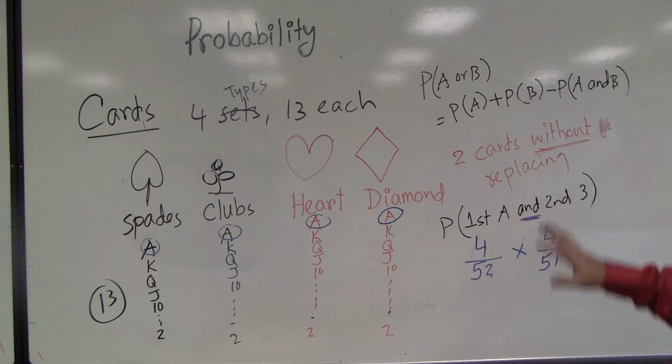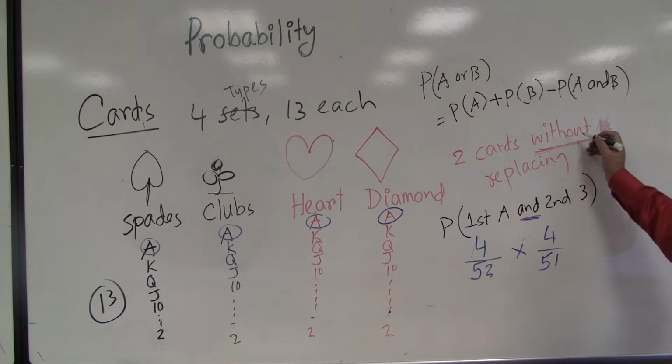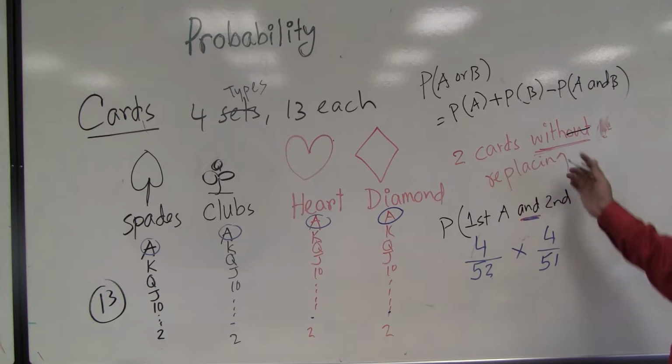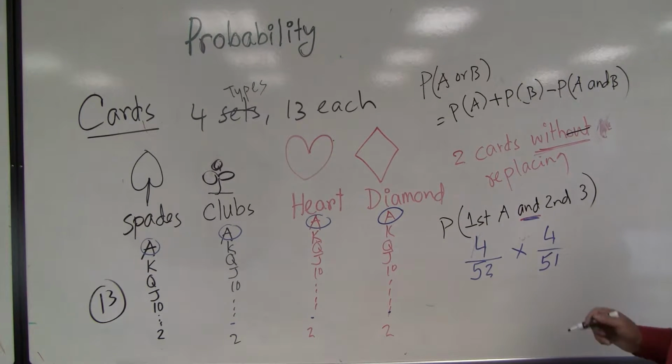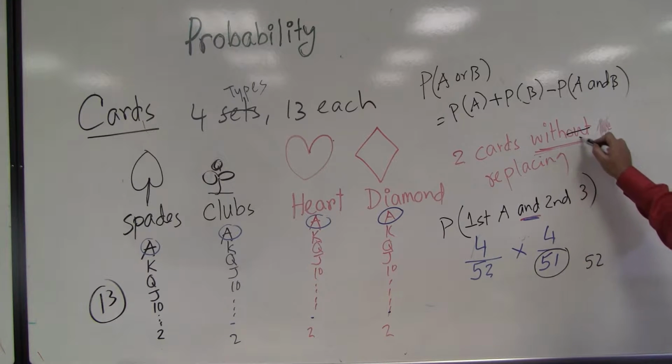Now, same question, if I remove this, that means two cards with replacing, that means I will replace. In that case, this part will be 52. So in this case it will be 52. That means I am replacing. Now same question.